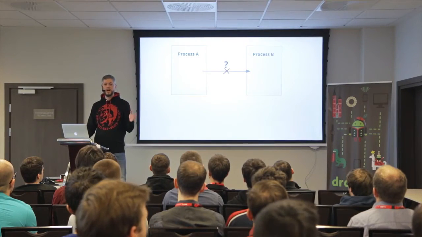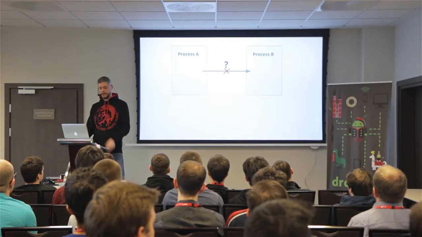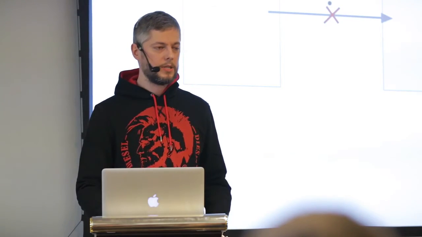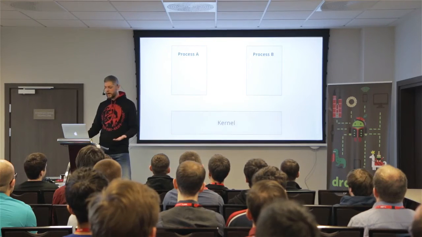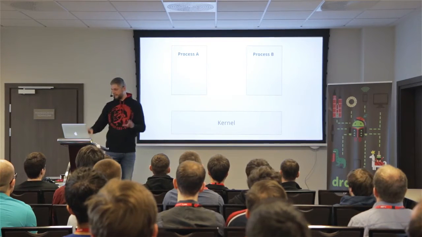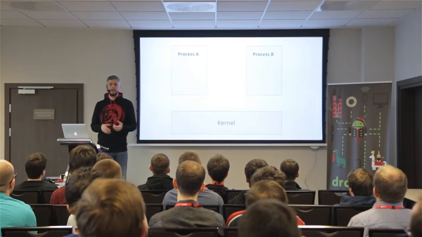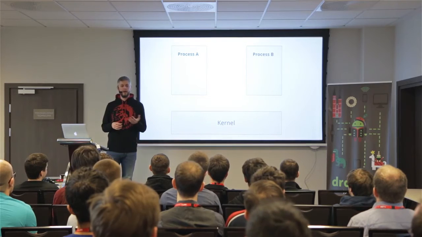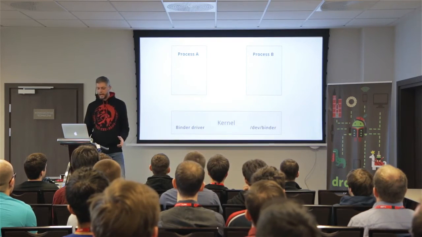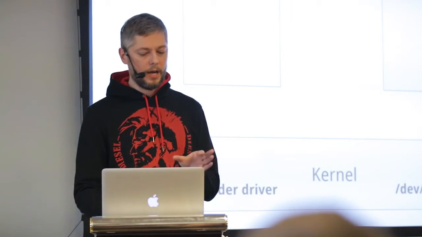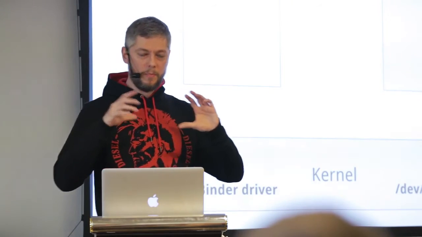Because we need IPC for that. There is no way to directly access that, so we need someone who has access to both processes and does the whole communication for us. And of course, the best candidate here is the kernel. Let's start with the kernel. The kernel on Unix can do many things, and if we add binder to that kernel, we have the binder driver part.